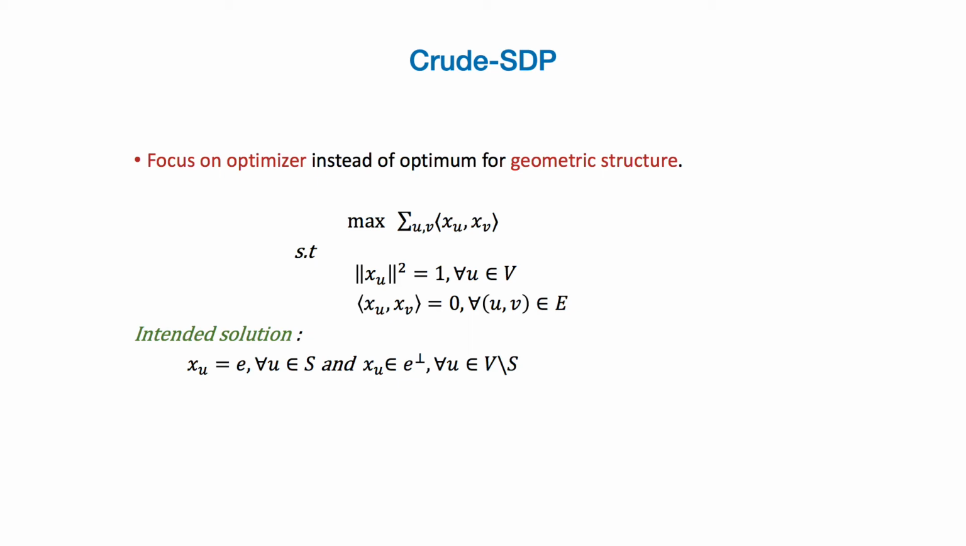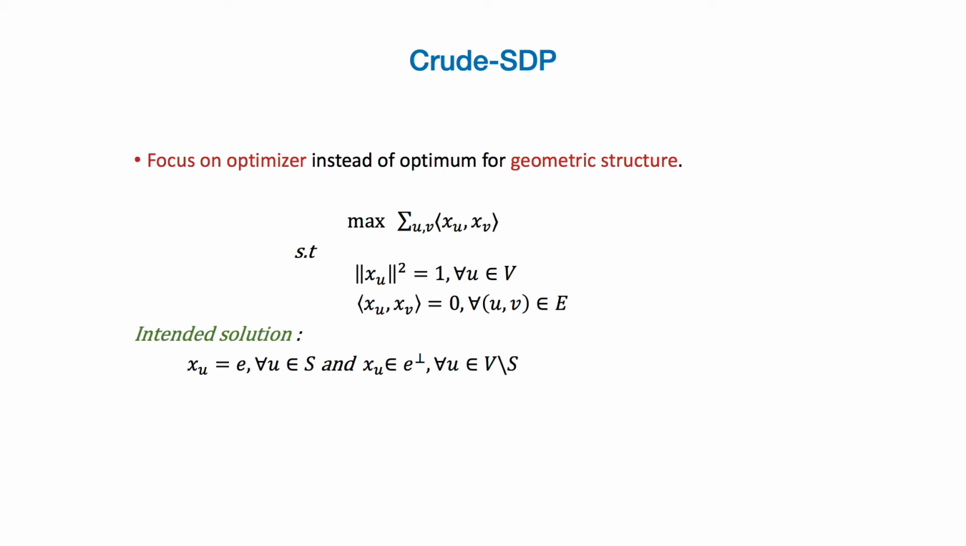So while in a typical SDP, the objective function tries to relate to the problem, in a crude SDP, what we are more interested in is the configuration of these vector decision variables. As can be seen in the intended solution as well, we're trying to map all the vectors corresponding to the planted set to a single vector.